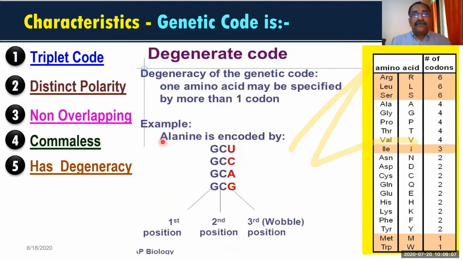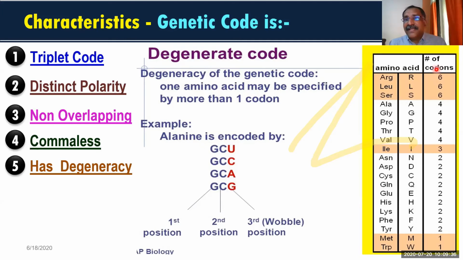Okay. Now look at this slide. It's very clear for you now. One amino acid may be specified by more than one codon. Another example, look at alanine. Alanine is represented by GCU, GCC, GCA, and GCG. All these 4 codons represent the alanine amino acid.